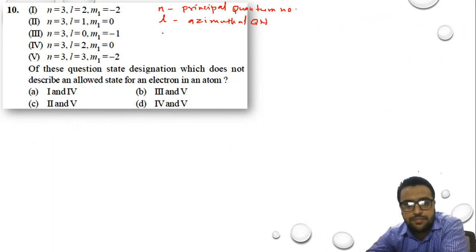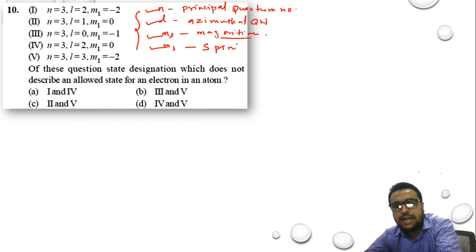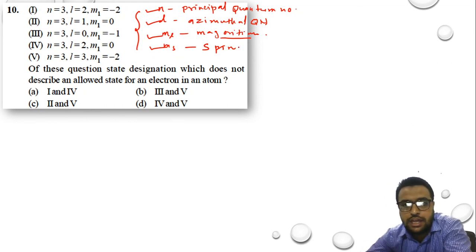And when we talk about ML, it is magnetic orientation, and when we talk about MS, it is spin. Okay. So principal quantum number, azimuthal quantum number, magnetic quantum number, and spin quantum number. So these are the four basic quantum numbers which are associated with an atom.